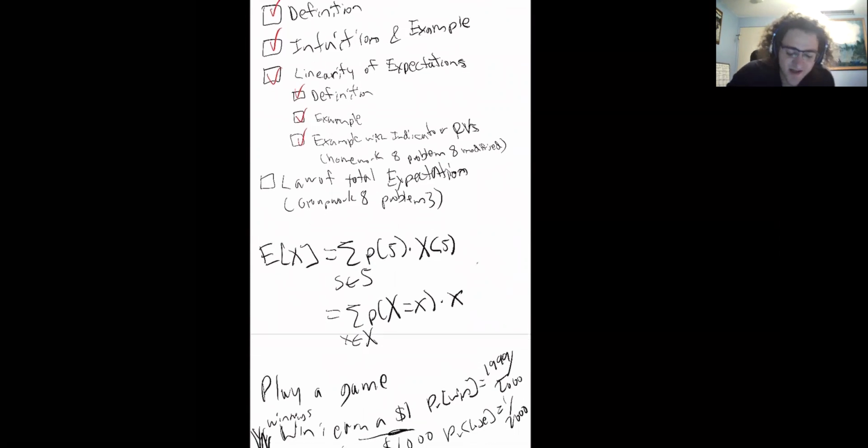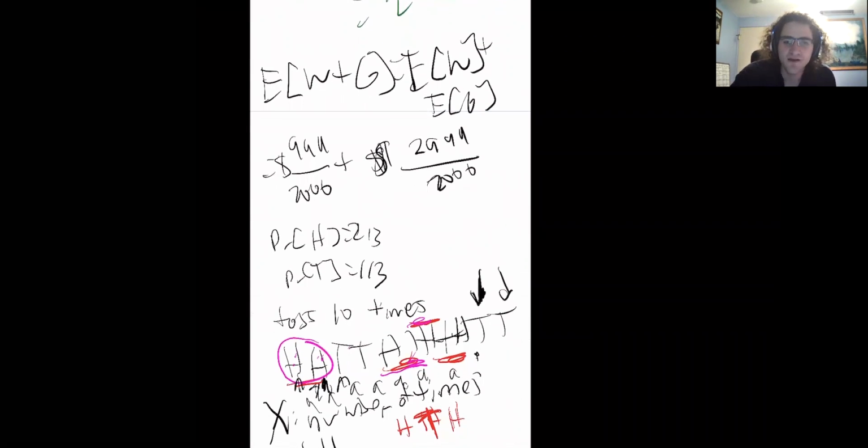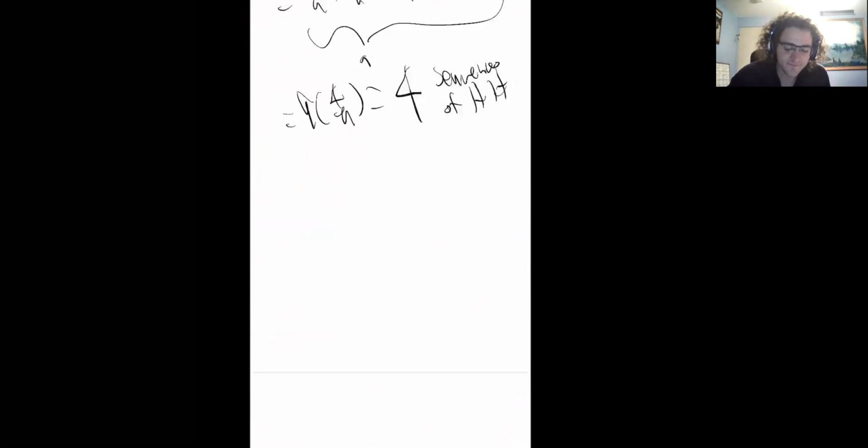All right. Now we'll talk about the law of total expectation, and this appears in Groupwork 8. So what was this problem again? We want to solve this coding challenge. This is Groupwork 8, problem 3. So we have a coding challenge.